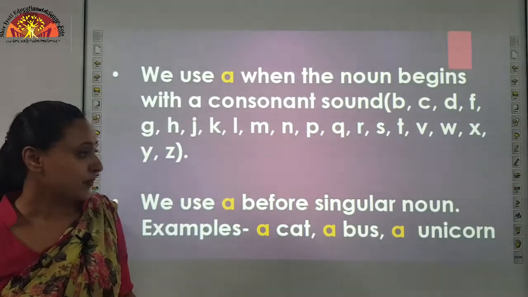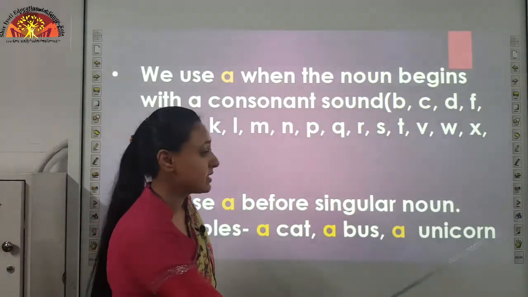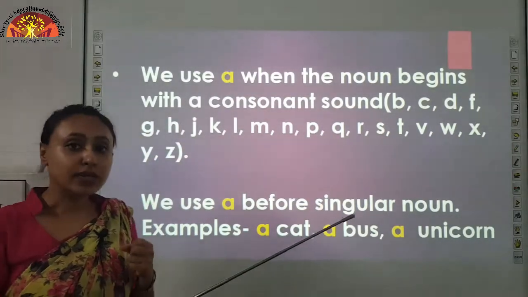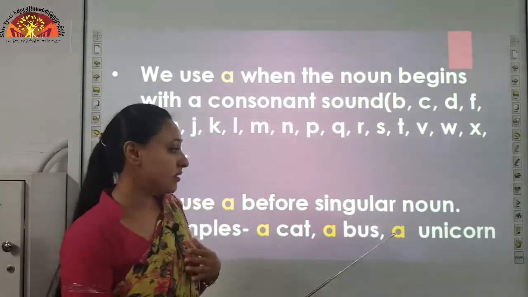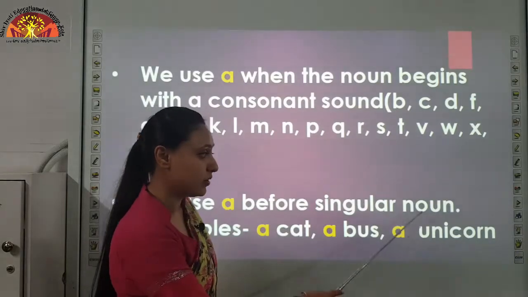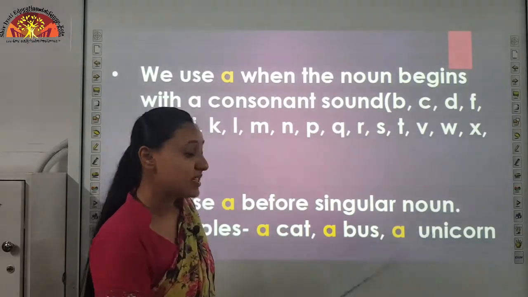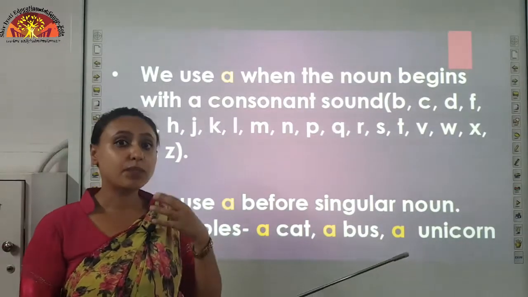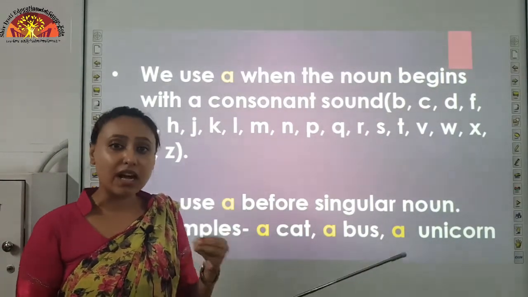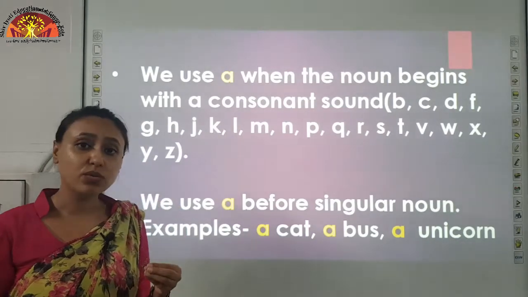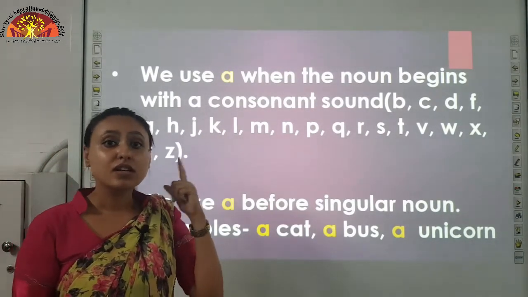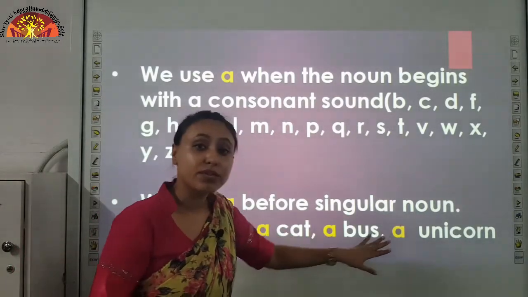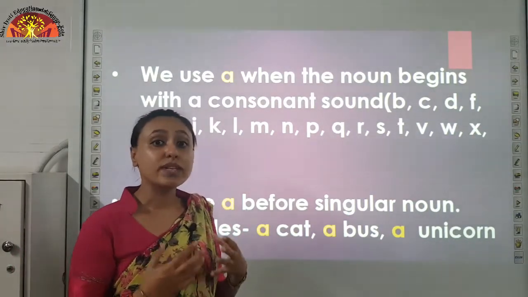Let us see here, a unicorn, it is an exception case. Here we use a unicorn. Unicorn begins with a vowel, but we still use a before it because when we use articles, we listen to the sound of the word. Here, the sound of unicorn is "yoo-nicorn".